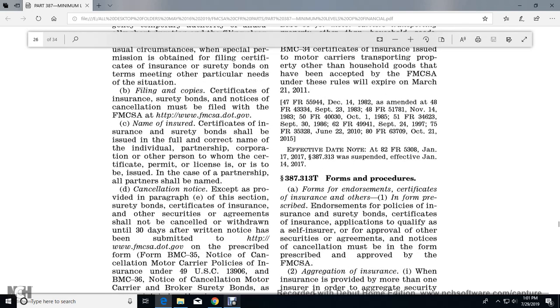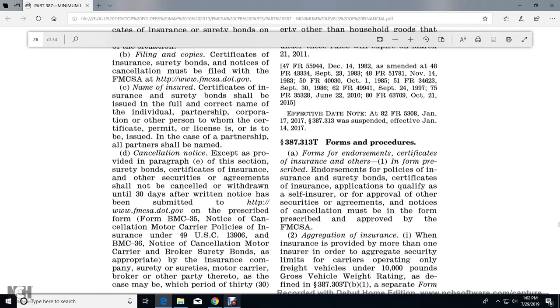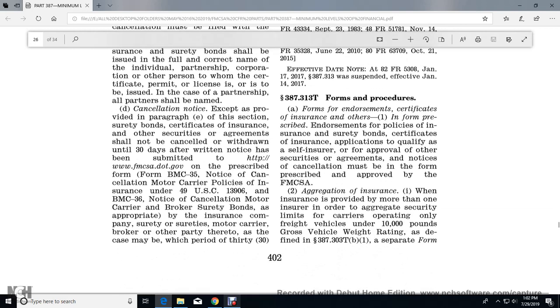Files and copies. Certificates of insurance, surety bonds, and notices of cancellation must be filed with the Federal Motor Carrier Safety Administration at the website. Name of insured. Certificates of insurance and surety bonds will be issued in the full correct name of the individual, partnership, corporation, or other person to whom the permanent license is or will be issued. In the case of a partnership, all partners are to be named.